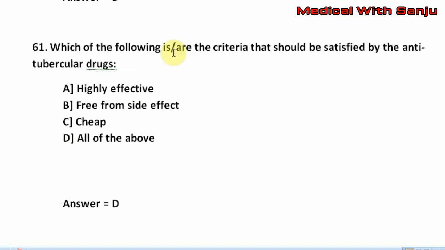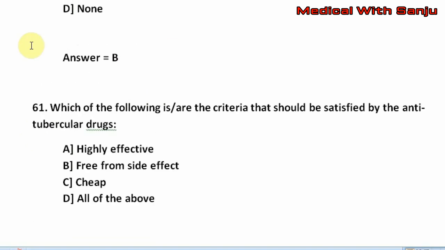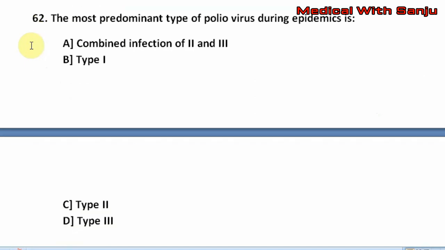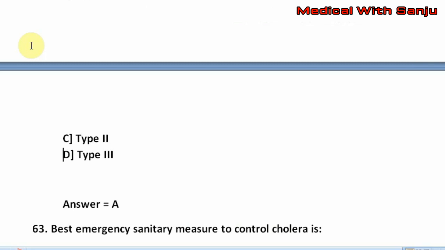Now question number 61. Which of the following are the criteria that should be satisfied by the anti-tubercular drugs? Option A, highly effective. Option B, free from side effect. Option C, cheap. Option D, all of the above. The right answer is option D, that is all of the above. Question number 62. The most predominant type of polio virus during epidemics is option A, combined infection of 2 and 3. Option B, type 1. Option C, type 2. Option D, type 3. The right answer is option A, that is combined infection of 2 and 3.